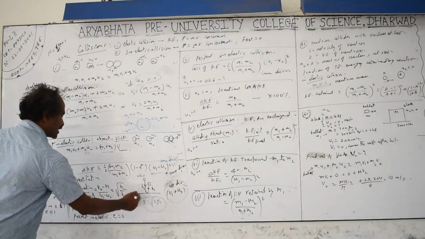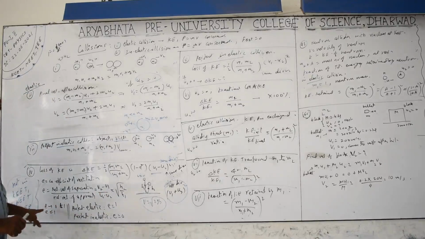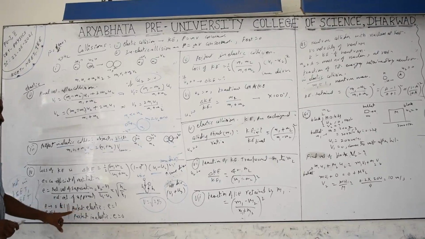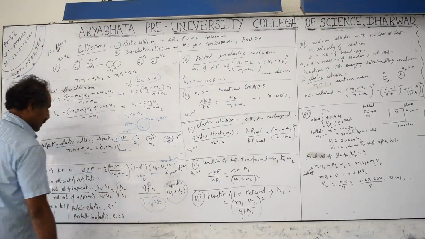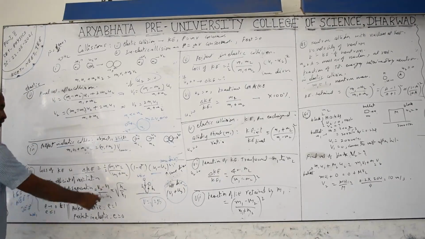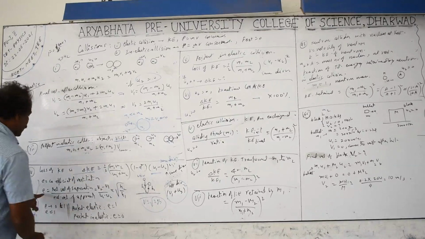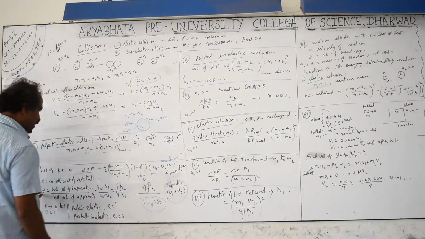But the earth is at rest, and we are taking initial and afterwards, after collisions. For a perfectly inelastic collision, e is 0. For a perfectly elastic collision, e is equal to 1. The relation between e and h I will give you later. For e equal to 1, h1 equal to h2, you will get the perfectly elastic collision.